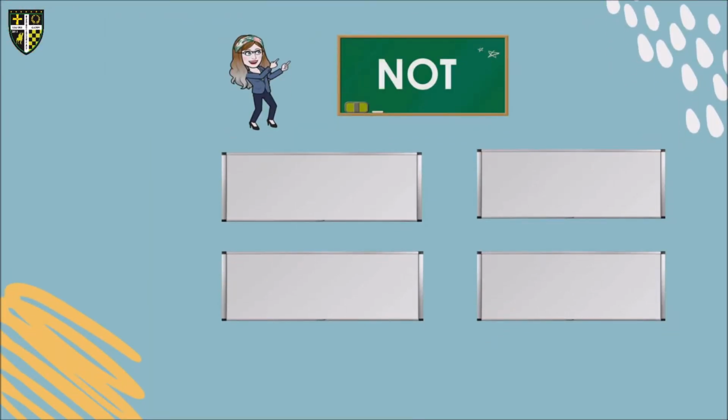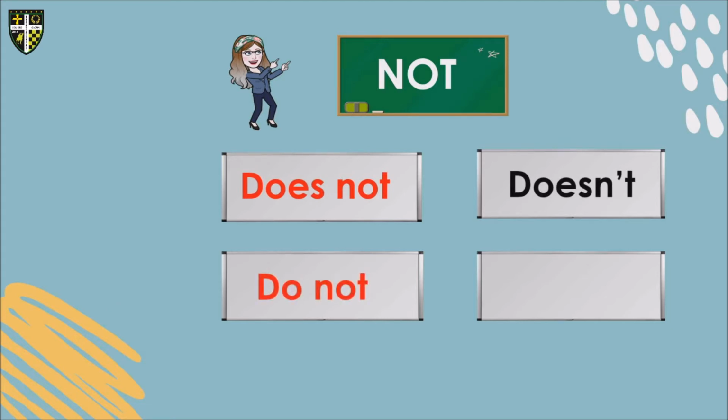Now let us move on in negative. In negative, we use the word not. If no answer, we use the word not because we disagree for something. To shorten the words does not and do not, we have to contract them. So does not will be doesn't. Do not will be don't. This is for no answer.